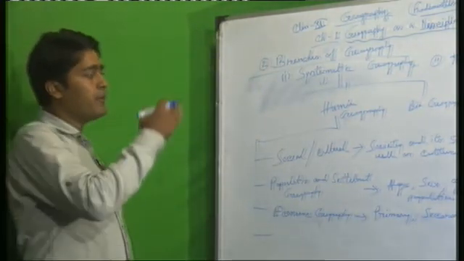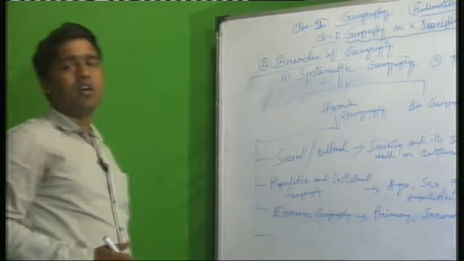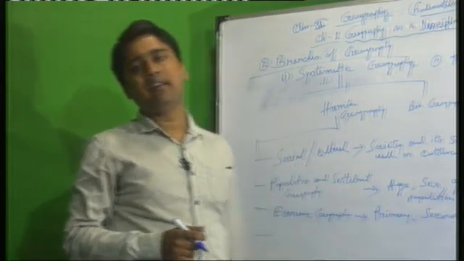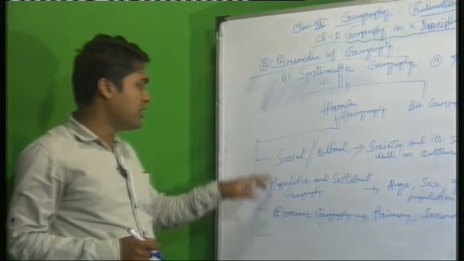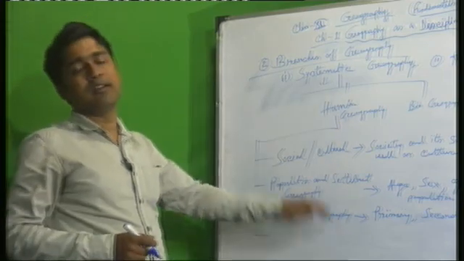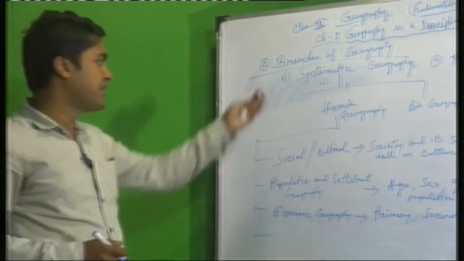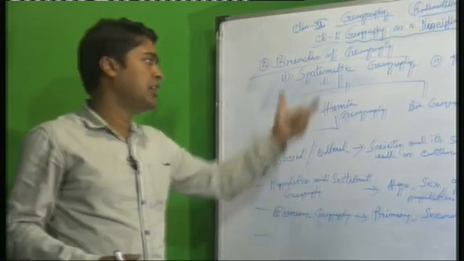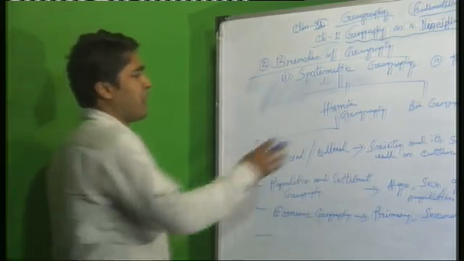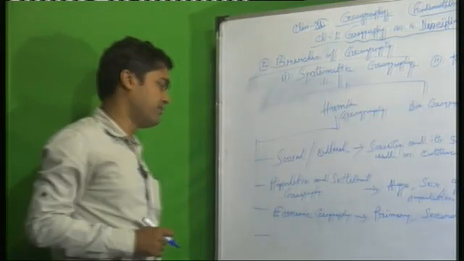You will read this portion in class 12. So population geography, social and cultural, and economic geography, the total human geography portion, you will read in class 12. Physical geography you read this year, human geography next year, and some parts of biogeography are also in class 11.